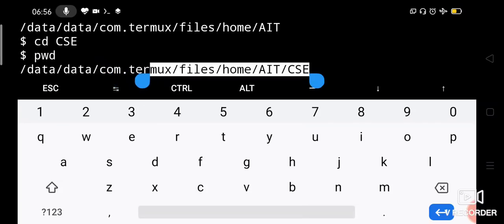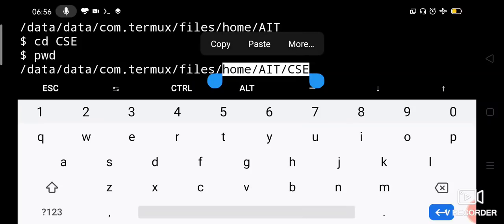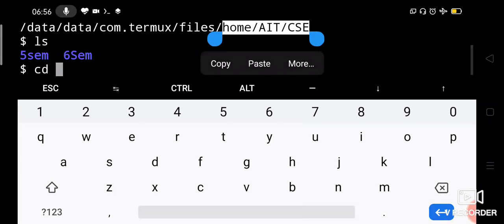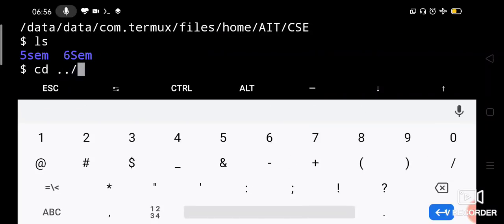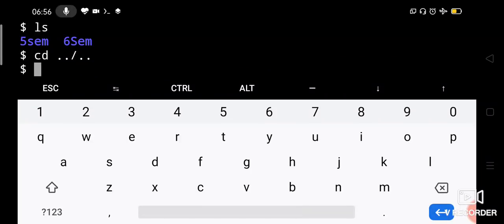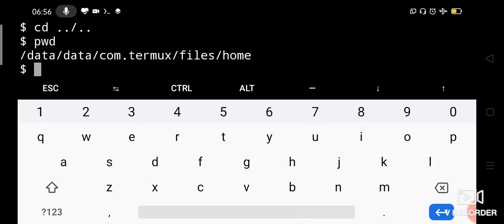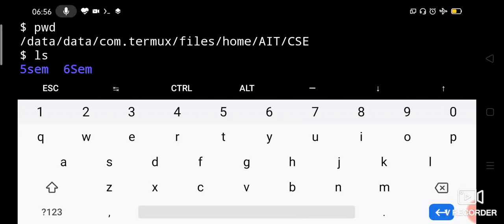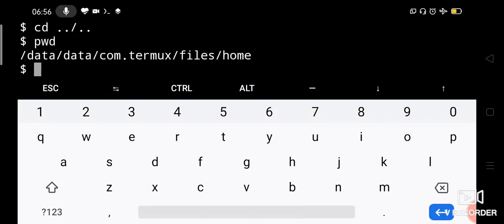Out of CSE, out of AIT, we have to go to reach home directory. So what we need to give for cd: double dot slash double dot, 2 levels up we have to go. Okay, so now enter. Now check where we are. We came back to home, right? Previously we were in home AIT CSE. Now just by giving this command cd double dot slash double dot, 2 levels up, that is home, we came back.